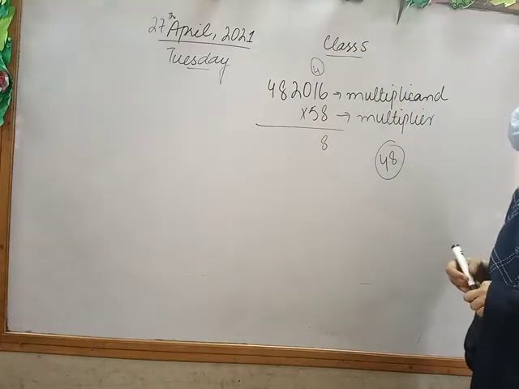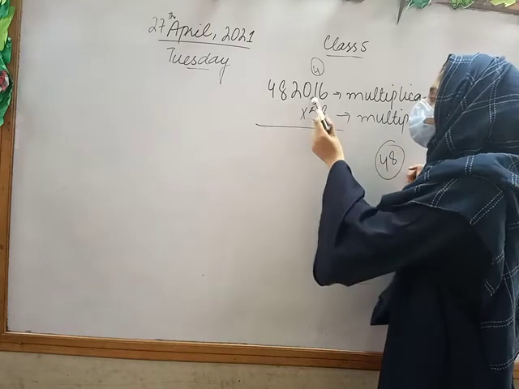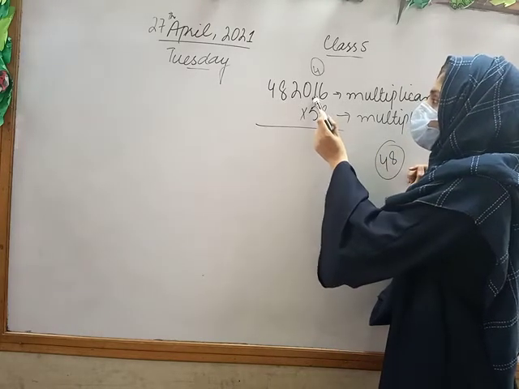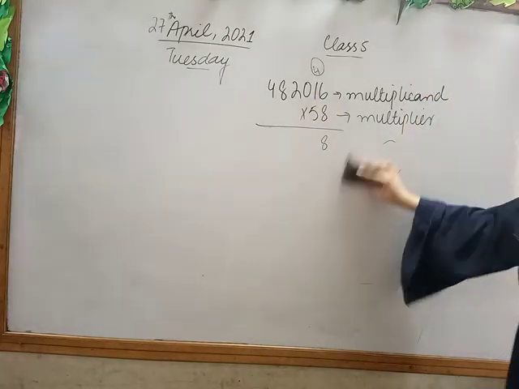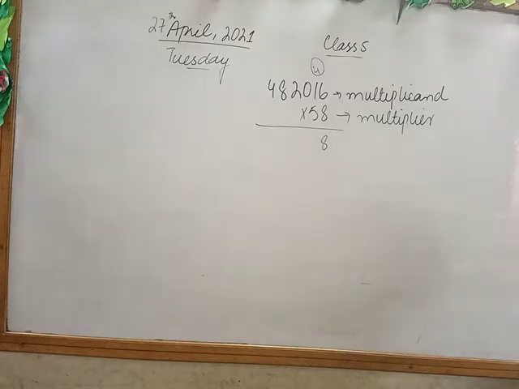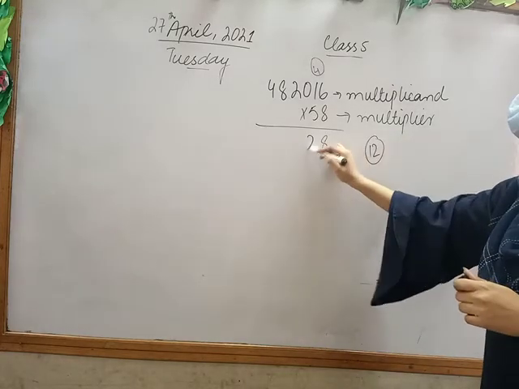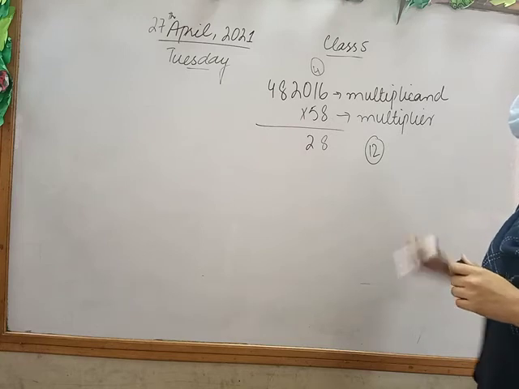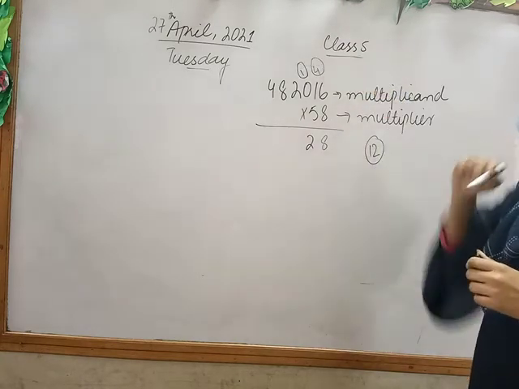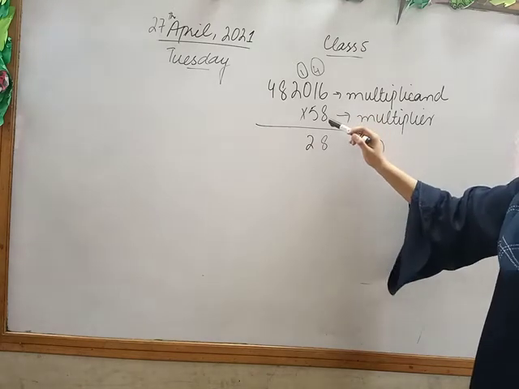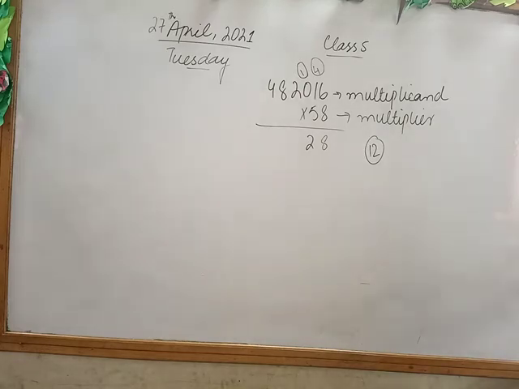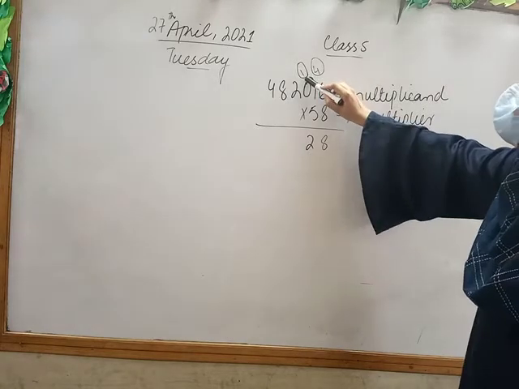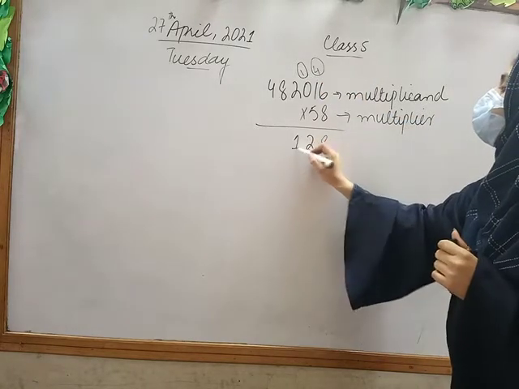Now again 8 1 times 8, and 8 plus 4 is 12. Now I will write 2 because 2 is at the unit place and 1 as a carry. Now next, 8 0 times is 0, and 1 is added, so I will write 1 here.